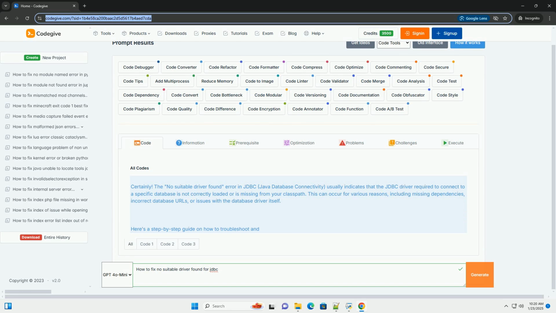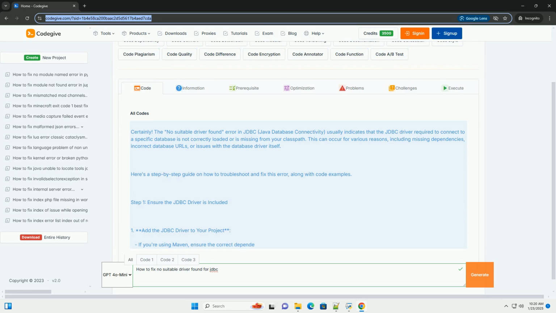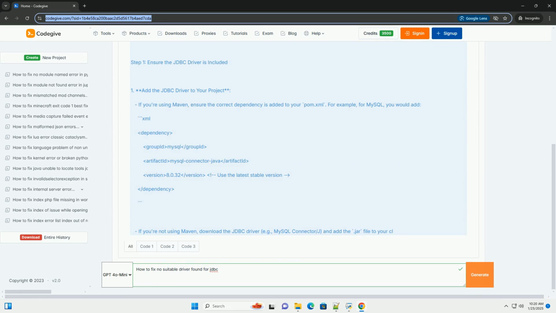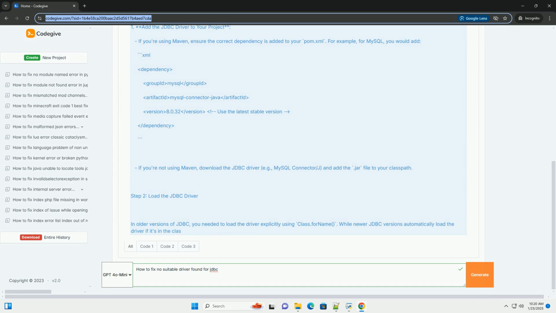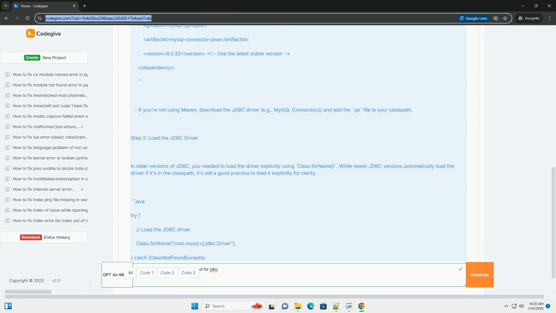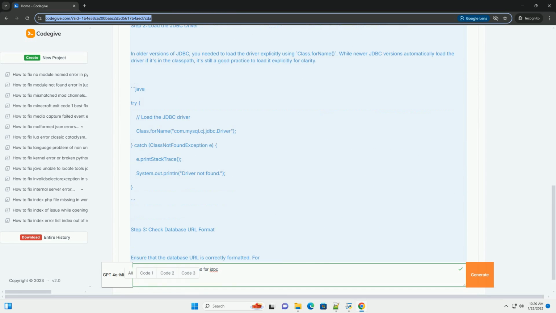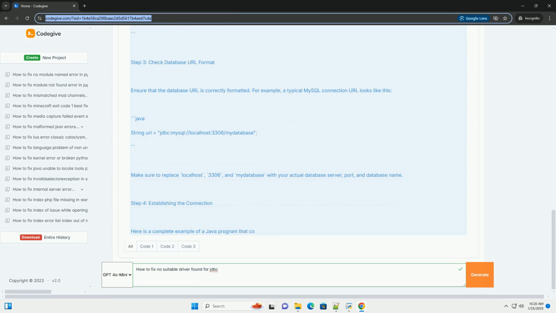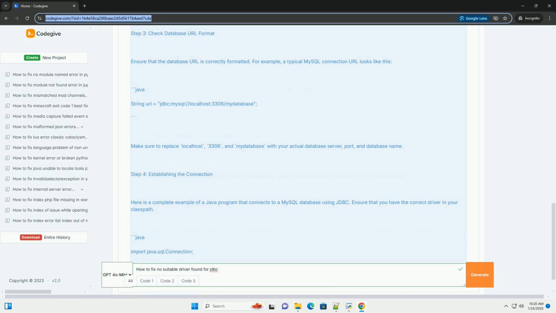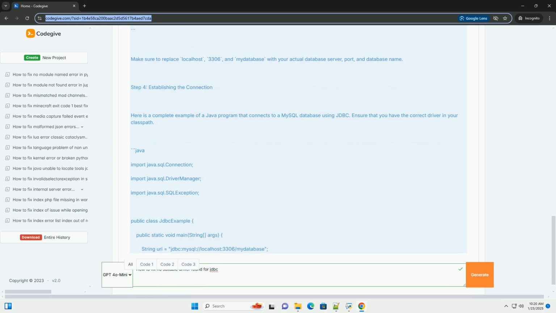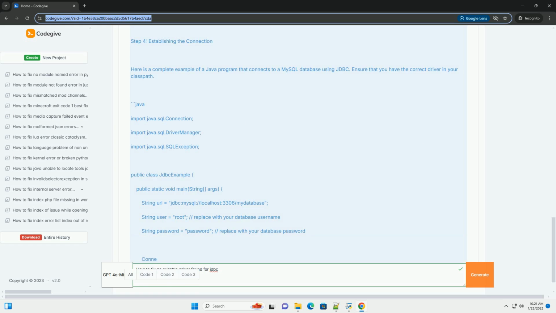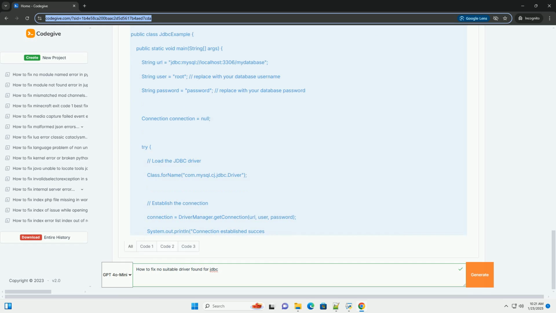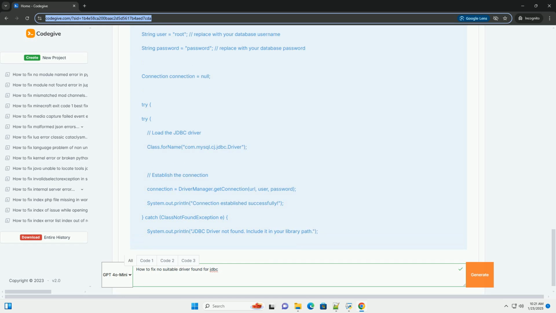Certainly. The "no suitable driver found" error in JDBC, Java Database Connectivity, usually indicates that the JDBC driver required to connect to a specific database is not correctly loaded or is missing from your classpath. This can occur for various reasons, including missing dependencies, incorrect database URLs, or issues with the database driver itself. Here's a step-by-step guide on how to troubleshoot and fix this error, along with code examples.